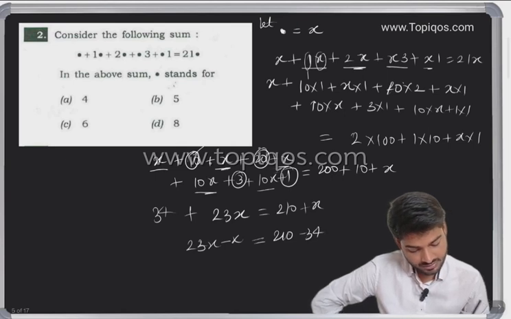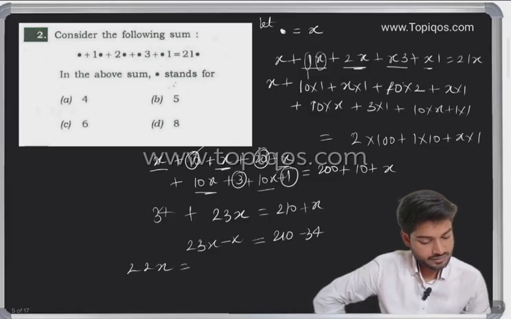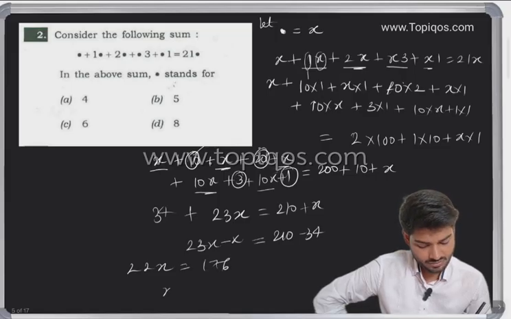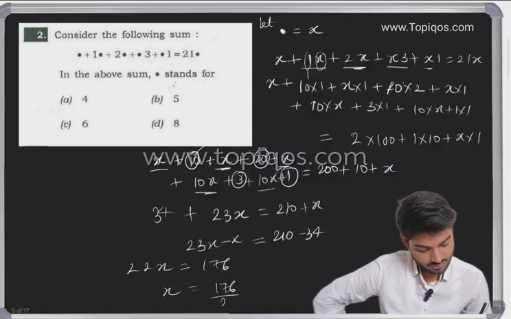Okay, so let's see. So 23x minus x is 22x. Okay, and then we have 210 minus 34, so it would be 176. So x would be 176 divided by 22.